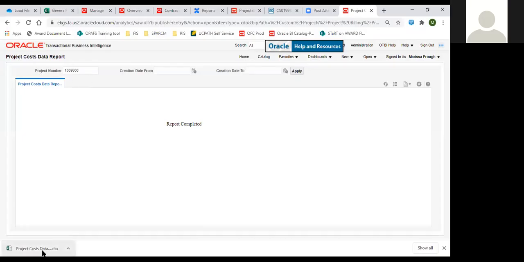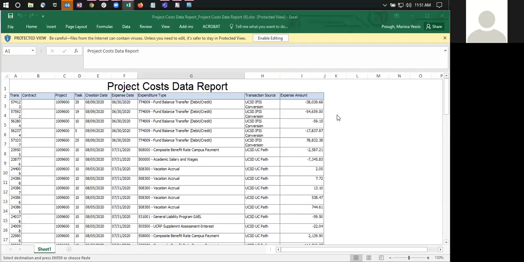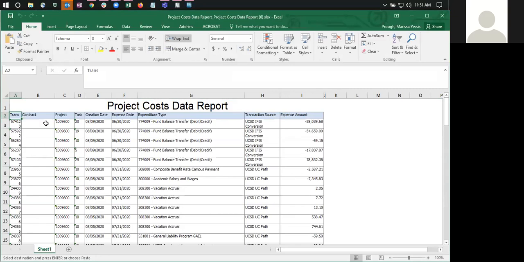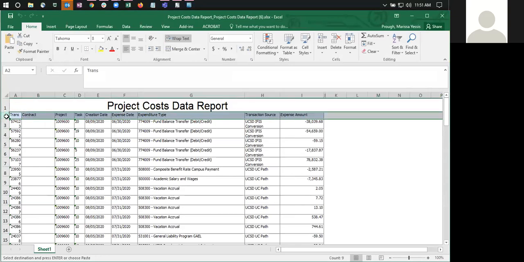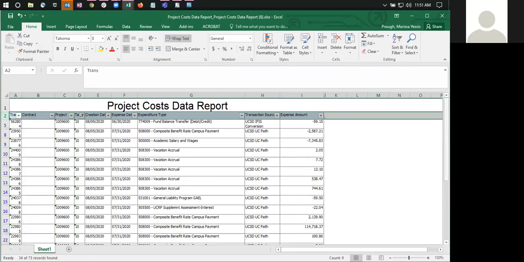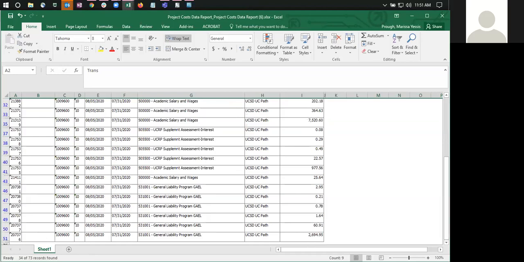This is the project cost data report. So this would be a way of running, instead of from the UI that I had originally shown, it can be run as a BI report. So this is another way. And then this way, here are our tasks. So now we could just work in Excel and we could see our tasks. I think we all get the idea here of what I'm going for. So now here I could say, okay, show me task 10, and it'll show all that same data that we just saw. I could do a sum down here.